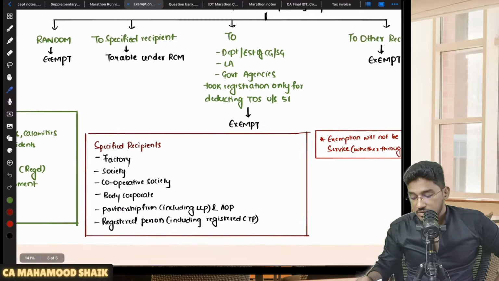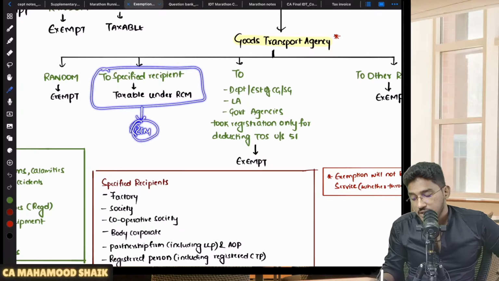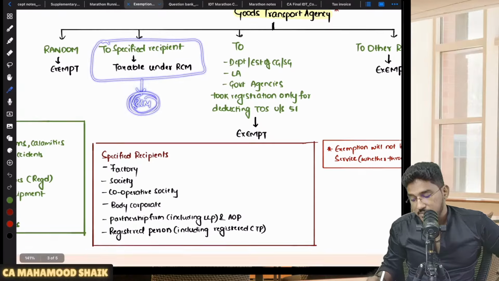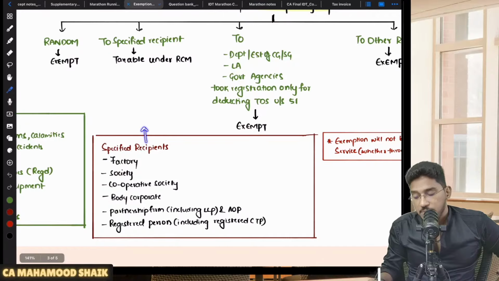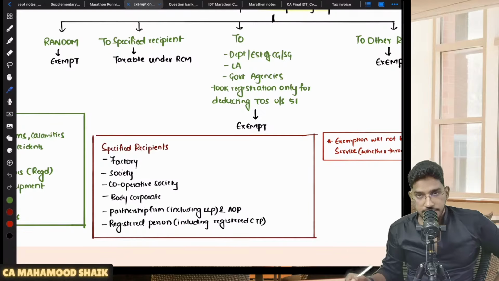Understood? So now coming to this RCM point. I told that if the recipient is a specified recipient, then they will pay the GST under RCM, no? But here also they have given one option to the GTA. Now, if the GTA takes the registration and exercises the option, even they can pay the GST under forward charge mechanism also.